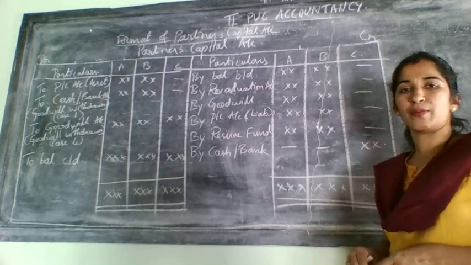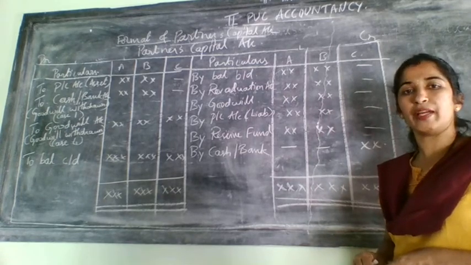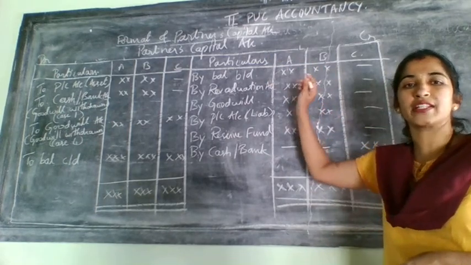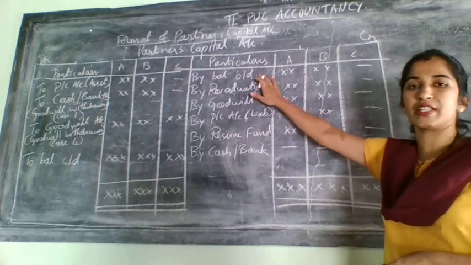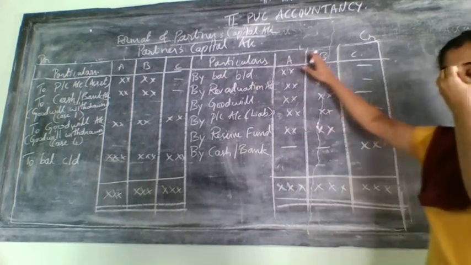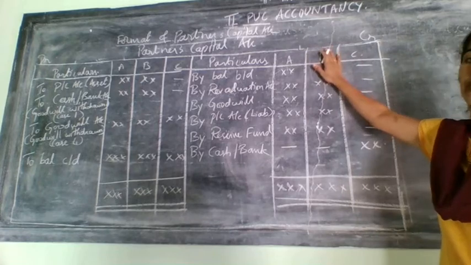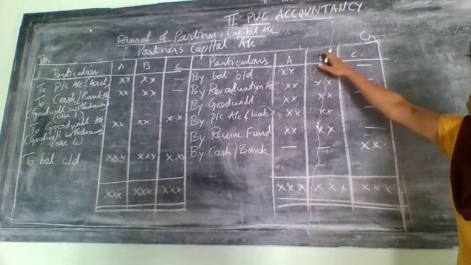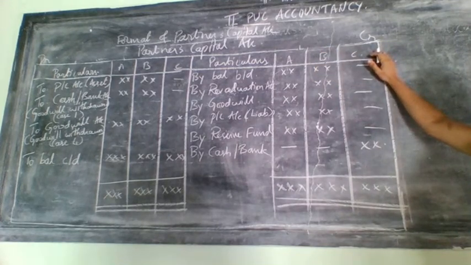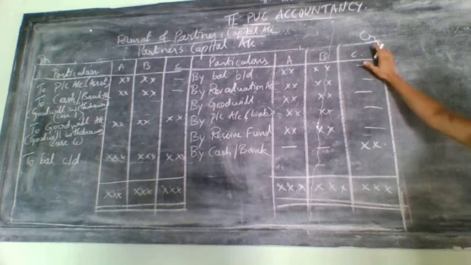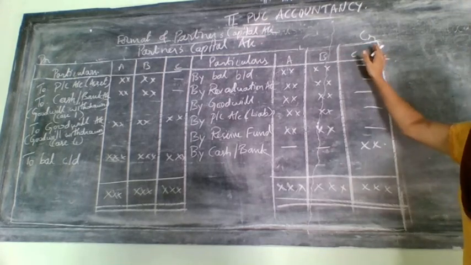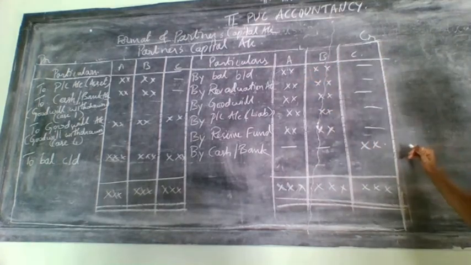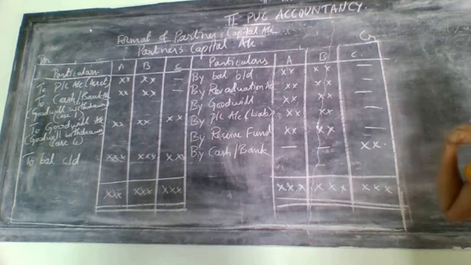So at the time of admission of a partner, partners' capital account will be like this. First thing will be balance brought down. Capital account is always a credit balance, so it will start from which side? Credit side only. Why have I written three names? Because I am giving an example here: A and B are old partners, and C is a newly admitted partner. That's why I have written C at last. But while writing all the entries here, some entries will not be related to the new partner. That's why I have put a dash here.